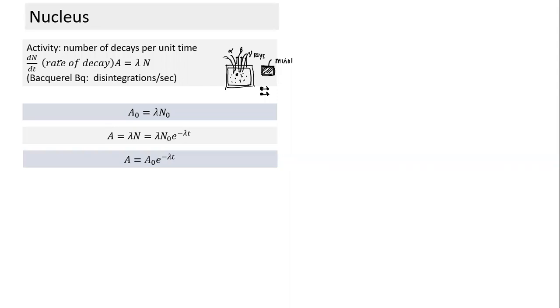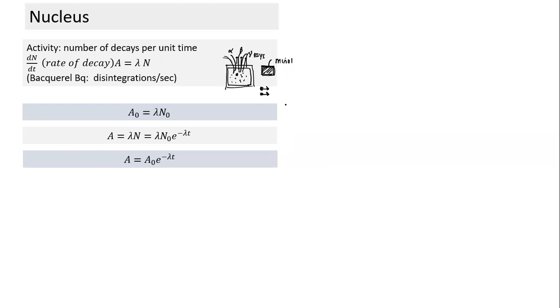A very small level of activity may not be harmful for the human body, but an extremely high level of activity may kill you within seconds. So activity is an important value to understand how dangerous something is or is not.